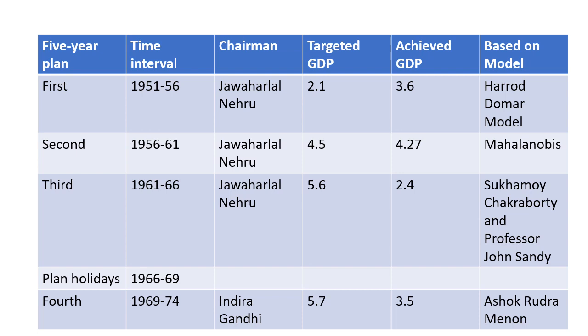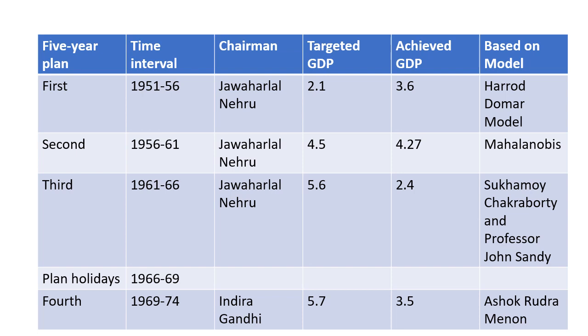The Planning Commission was constituted in 1950, but the actual working or operation starts from 51-56 under the chairmanship of Jawaharlal Nehru. This was the first plan. It was targeted that they would reach GDP growth of 2.1, but they achieved higher, 1.5 more than the targeted. So they achieved 3.6 and it was based on the Harrod-Domar model.